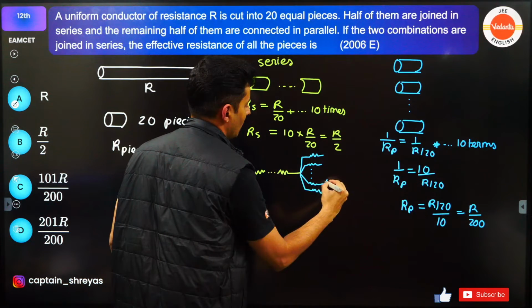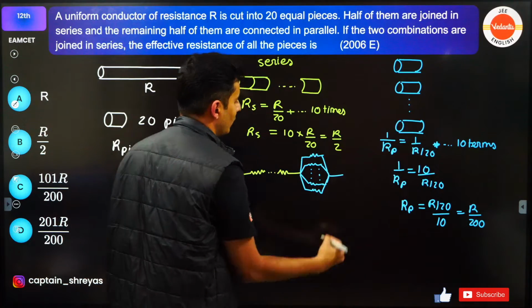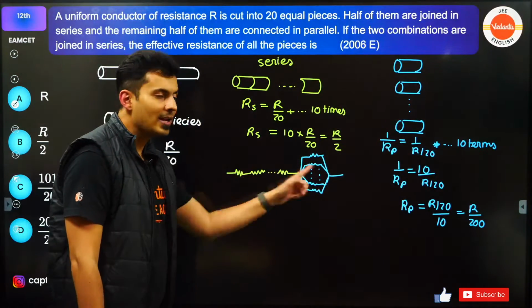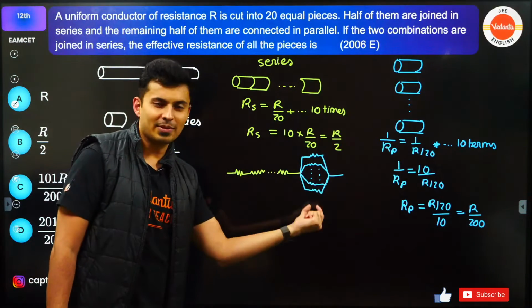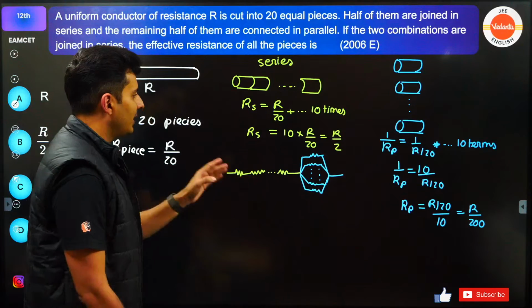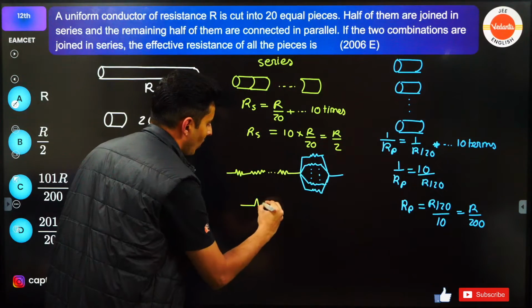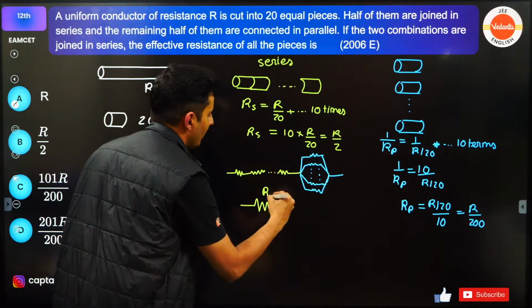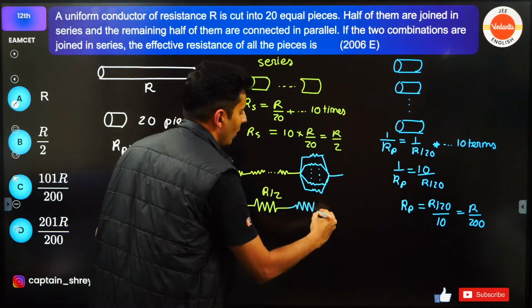I hope this is clear. So you broke 20 pieces, 10 pieces are here, 10 pieces are here. This much part is behaving like one single resistance of R by 2. This is behaving like one single resistance of how much?